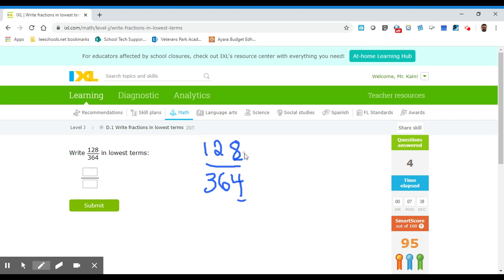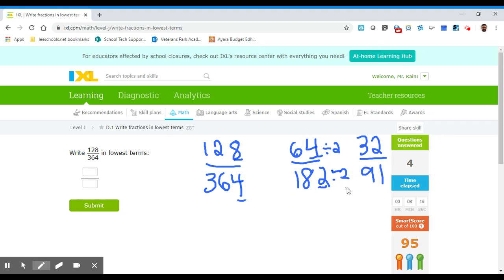So I know that 128 divided by 2 is 64, and 364 divided by 2 is 182. Now I have smaller numbers, right? And again, they're big numbers, so since they're both even, I'm going to divide by 2. Half of 64 is 32, and half of 182 is 91.